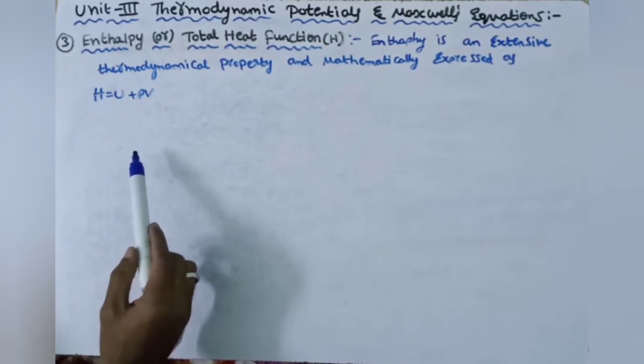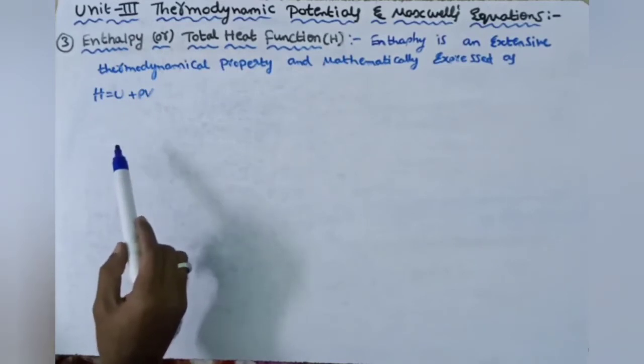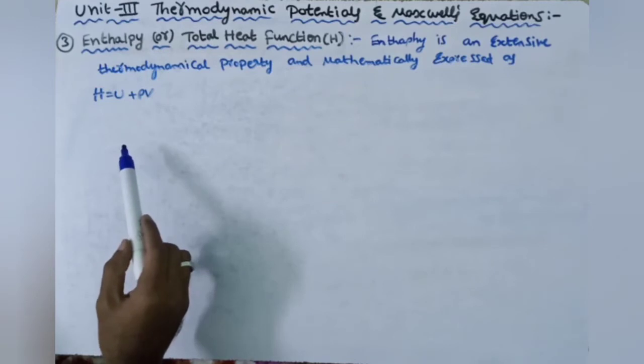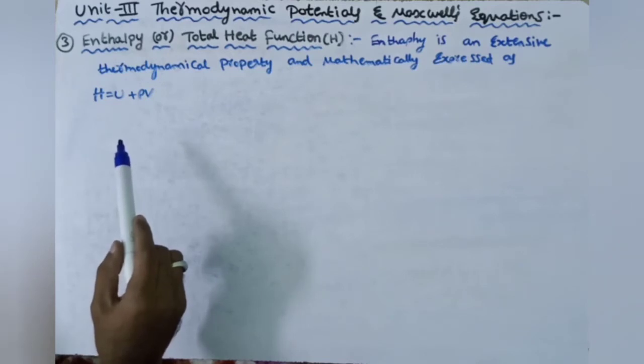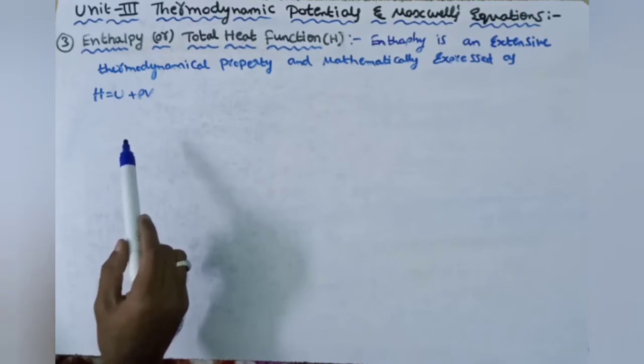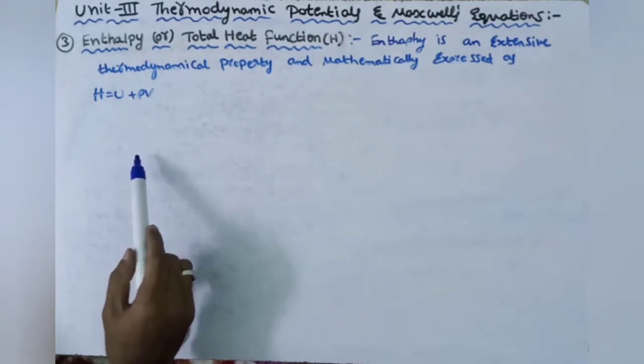H gives heat content at constant pressure, as internal energy U gives heat content at constant volume. So this enthalpy is called the heat function at constant pressure.